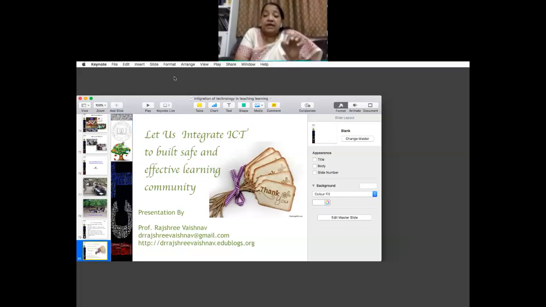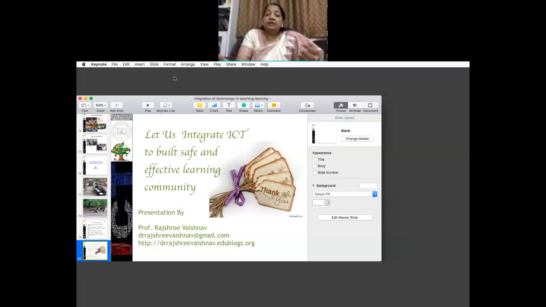Start with that, beginning with such type of small initiatives. Gradually they can develop their ICT skills, because I do agree that we are the digital immigrants. You cannot expect a 60-year or 58-year-old teacher to all of a sudden convert the classroom into online mode. That is not possible, of course.